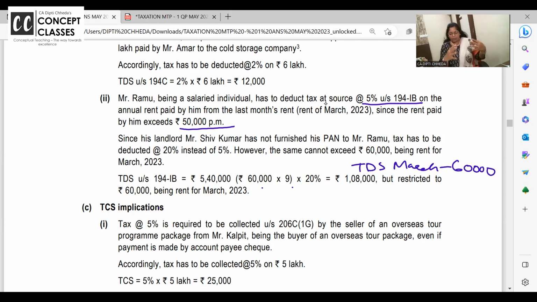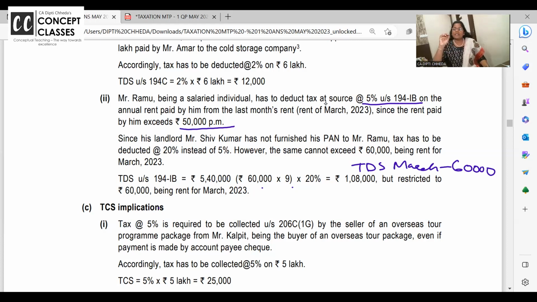Let's do it again. I want to really re-explain. 194 IB says, when someone, including, here there is no turnover limit about whether your books of accounts are audited and all. No. Other than that, if a salaried employee, anyone is paying rent to others more than 50,000 per month, then TDS is to be deducted under 194 IB at 5%. Here 20% because the other person did not give me PAN. So 20% for the 9 months is coming to 1,08,000. But 194 IB, the speciality is TDS is not to be deducted on a monthly basis.